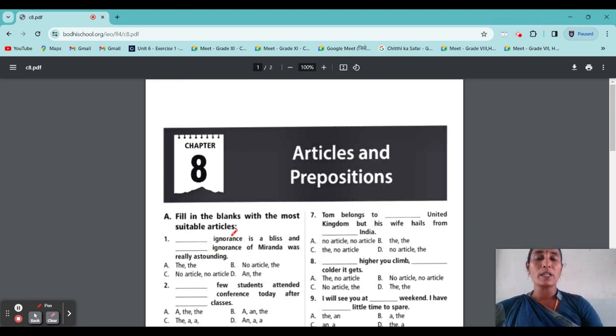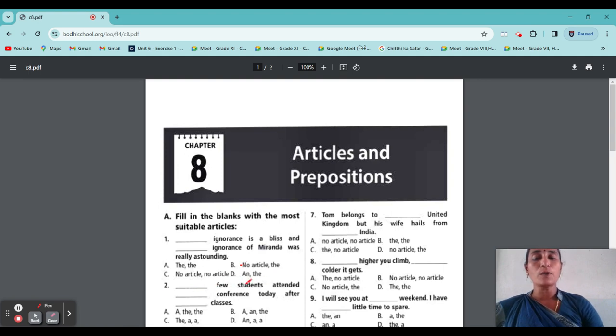Okay, here "ignorance" begins with a vowel sound, so we have to say... no, here it is not an I sound, it is a K sound. So will an article come here? No, here no article will come because it is an uncountable common noun, ignorance. So sometimes we say that. Okay, so here the article will not come. But if they particularly mention "ignorance of Miranda," then "the" will come. So our answer is no article, the.